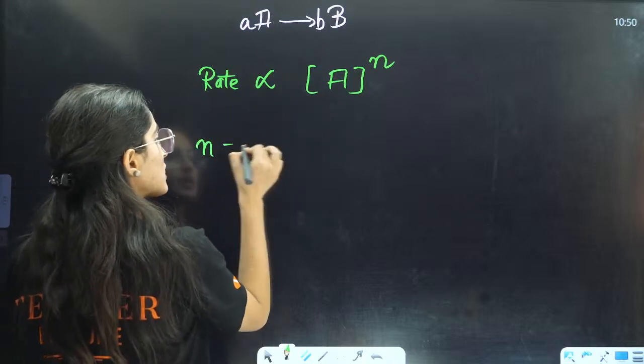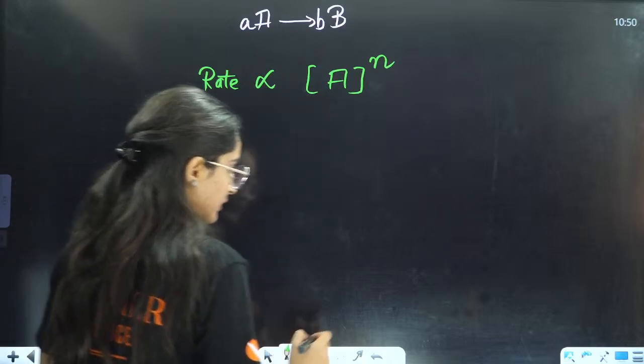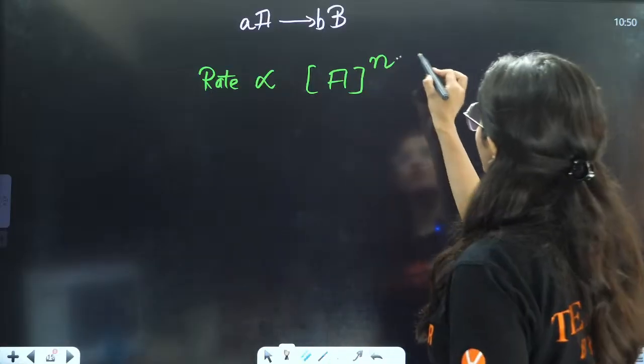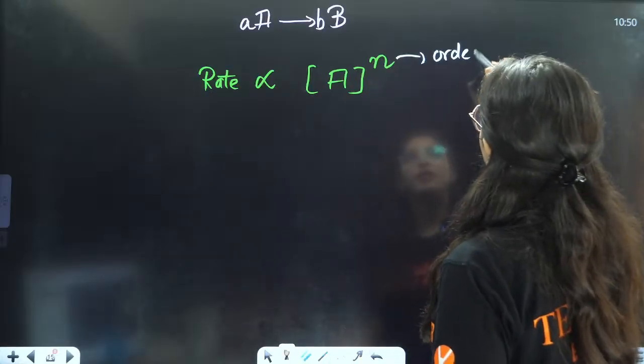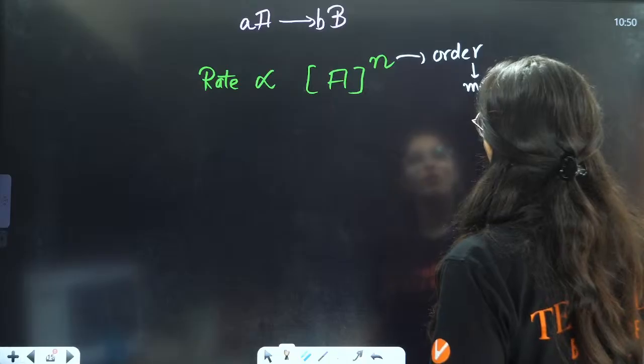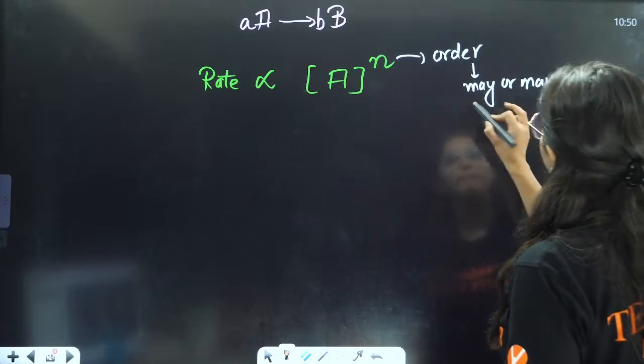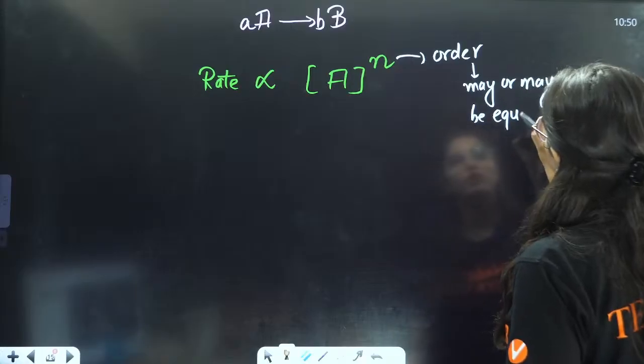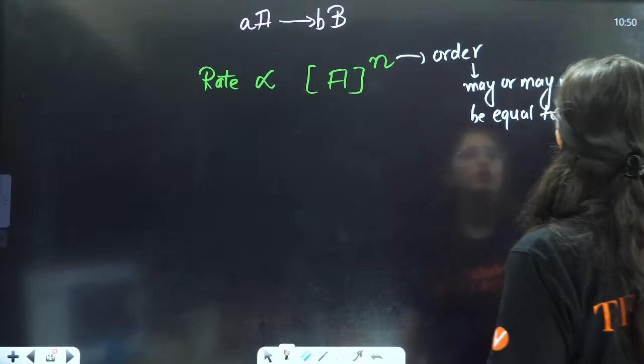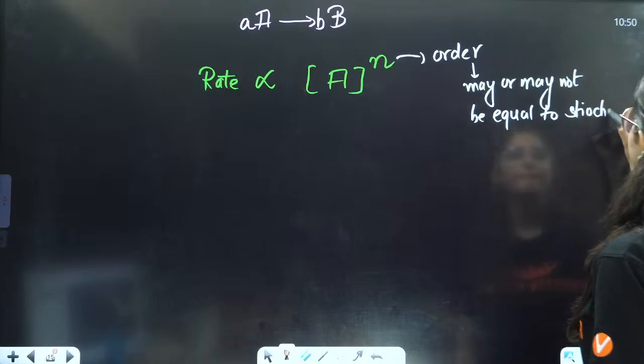This n is called the order. It may or may not be equal to the stoichiometry.